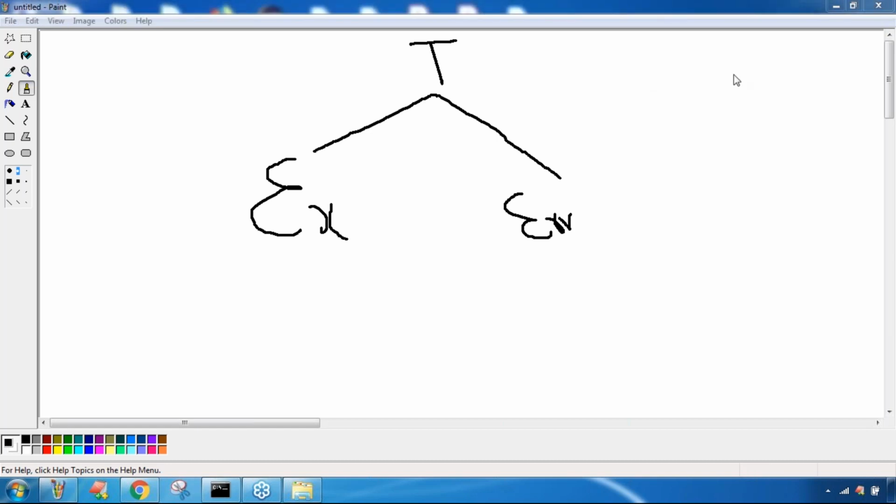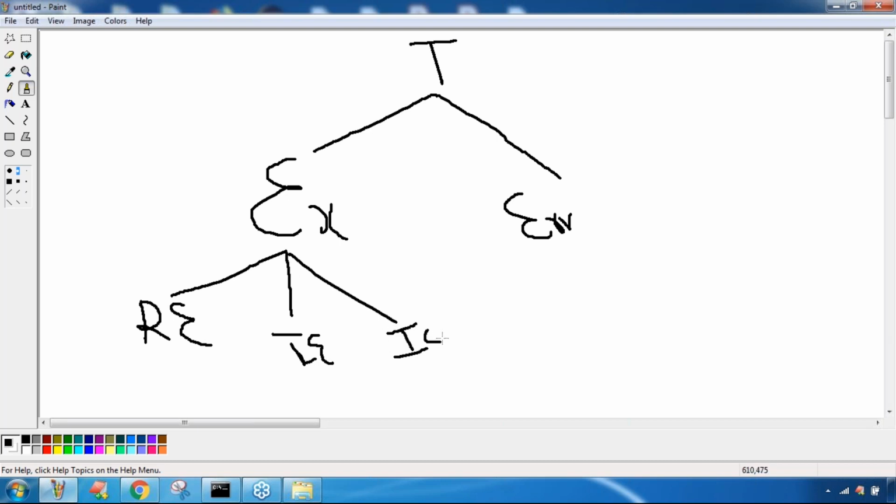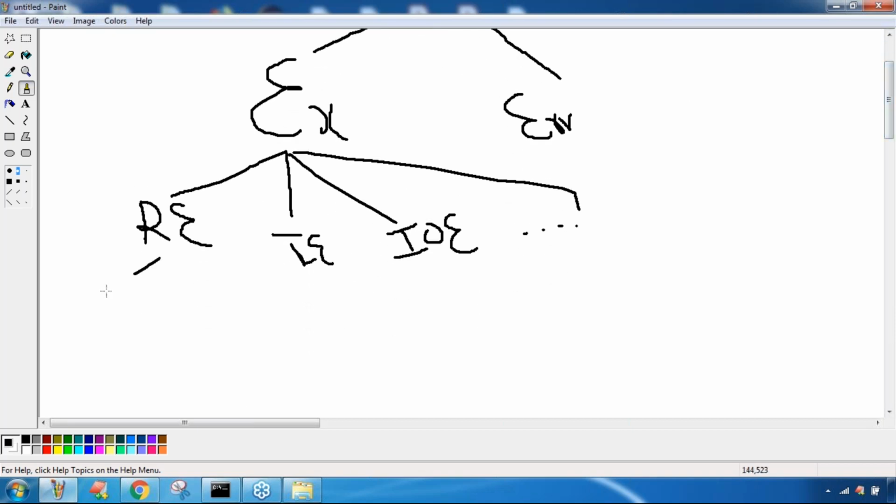Under Exception, we have RuntimeException, InterruptedException, and IOException. Under RuntimeException, we have ArithmeticException, NullPointerException, and multiple child classes. Just a very basic idea.